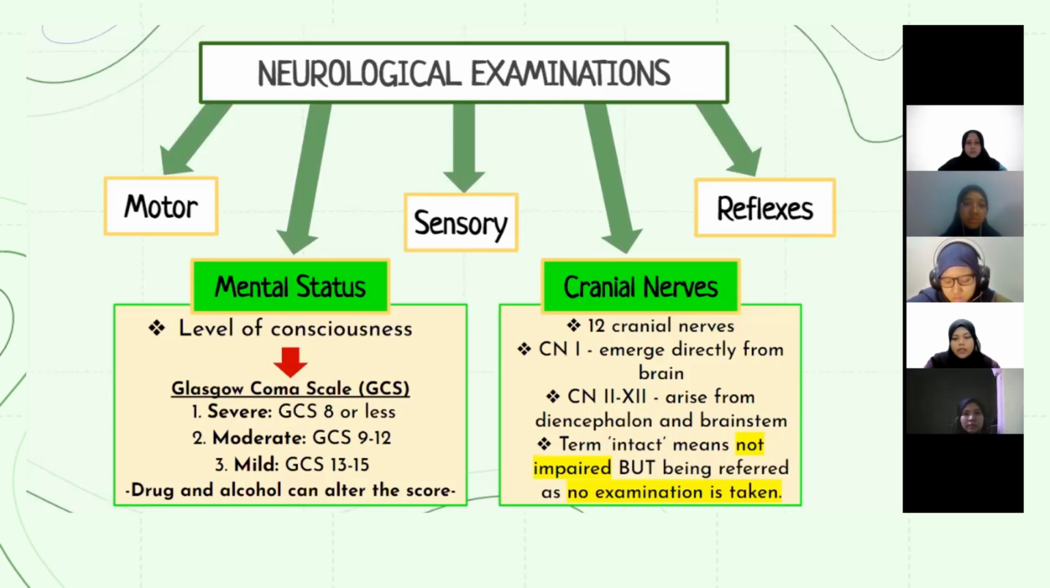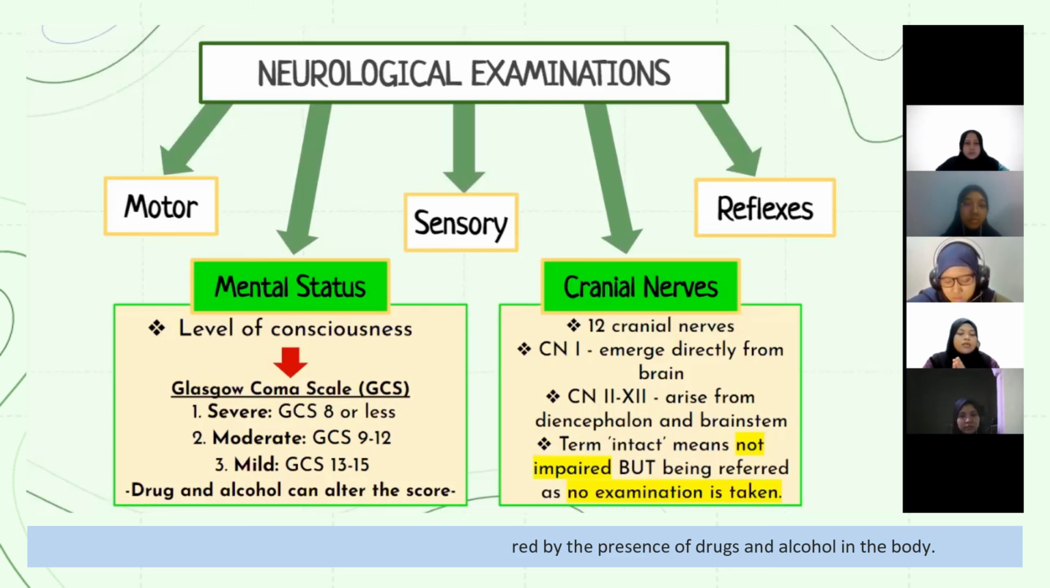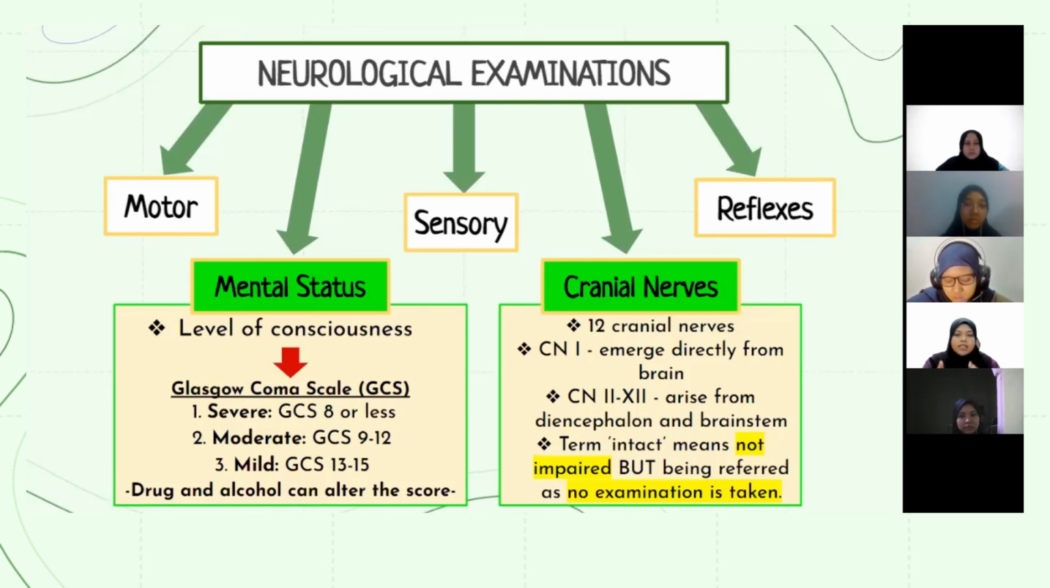When someone achieves a score of 15, like in the trigger, it means that the person is fully awake or conscious. However, the result may not be accurate and can be altered by the presence of drug or alcohol in the body. As in the trigger, the Glasgow Coma Scale result of the person showed a score of 15, which means he is fully conscious, but the result might not be accurate as he did take the drug. Hence, he has the potential to have a lower score or lower level of consciousness.